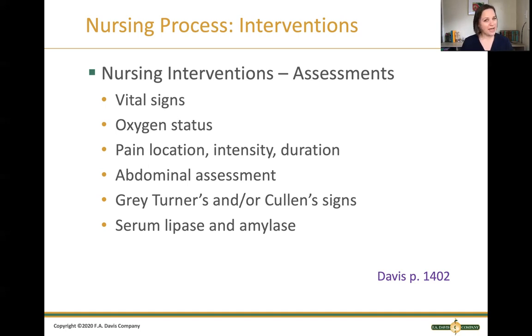We're going to do our abdominal assessment with palpation and observation. Auscultating those bowel sounds. We're going to look for those Gray Turner's and Cullen signs. And then we're going to look at their labs, specifically at those pancreatic enzymes, lipase and amylase, which are pancreatic enzymes that help digest fat and carbohydrates.